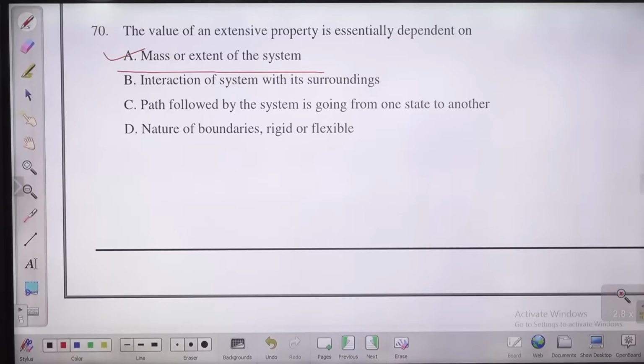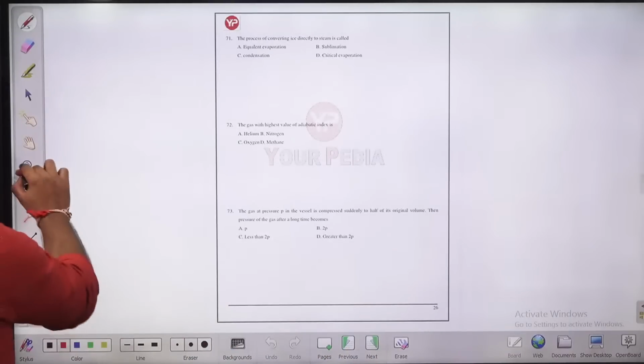So extensive properties depend on size or mass. Examples are all energies, kinetic energy, potential energy, mass, volume; all are extensive properties. Temperature, pressure, thermal conductivity, density, viscosity, all these are intensive properties. Okay, let us move to the next question, question number 71.